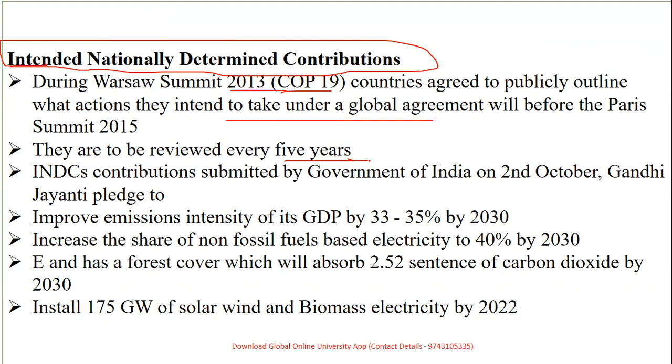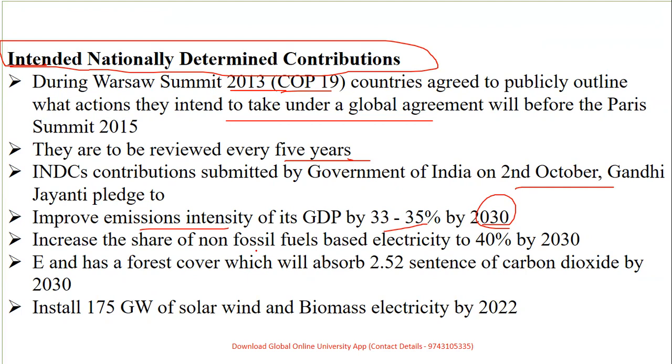So you have to just ensure that your eyes and ears are open, you hear what is said and you definitely take a note of it. So they are the contributions submitted by the government on 2nd of October, that is Gandhi Jayanti, as a pledge. It is basically improving the emission intensity by 30 to 35% with an agenda to be completed by 2030, and the share of non-fossil fuels to 40% by again 2030.